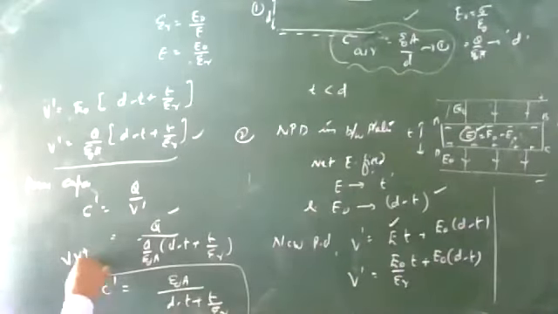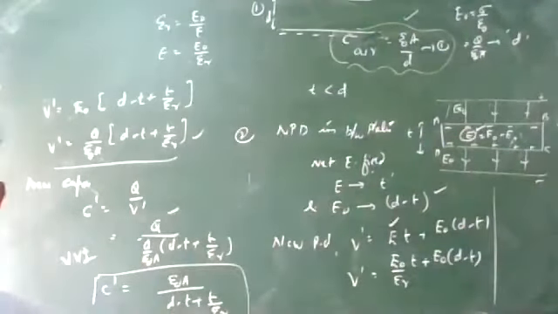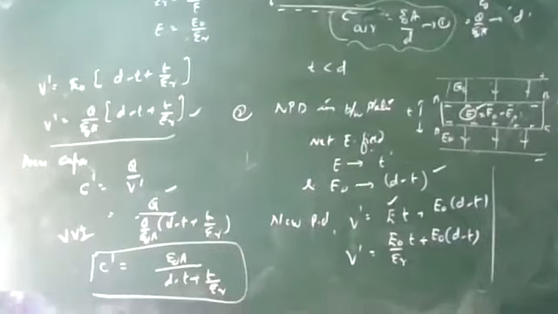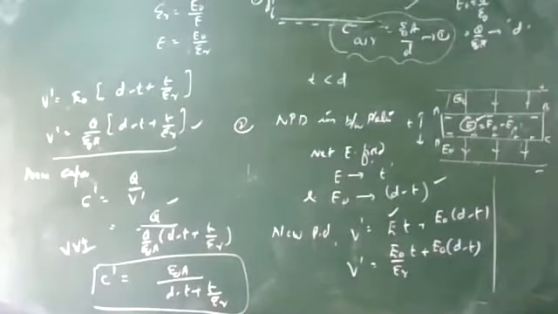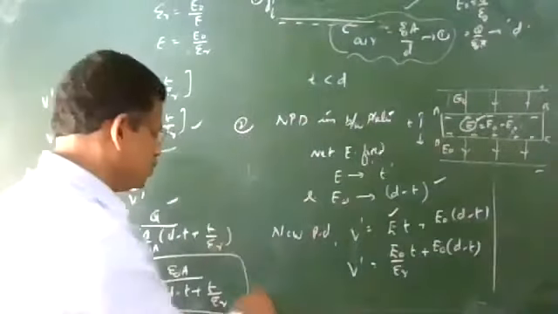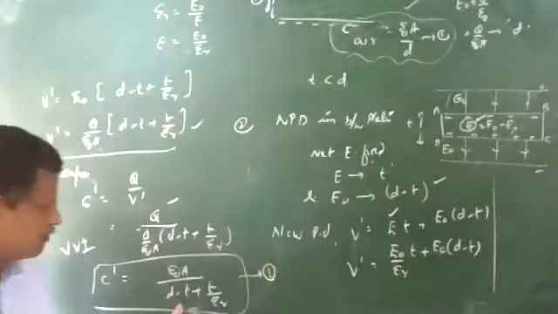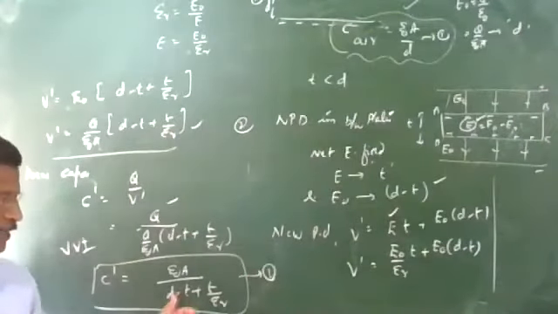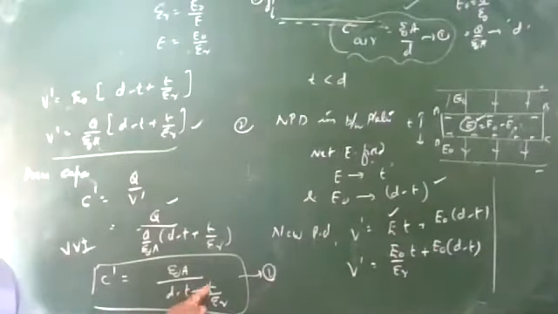Okay, very important relation: epsilon 0 A divided by D minus T plus T by epsilon R. All of you write this final equation. Some value is subtracting from D. Look at equations 1 and 2. Taking the minus sign outside, it will be minus T times 1 minus 1 by epsilon R, so effectively some value is subtracted from D.